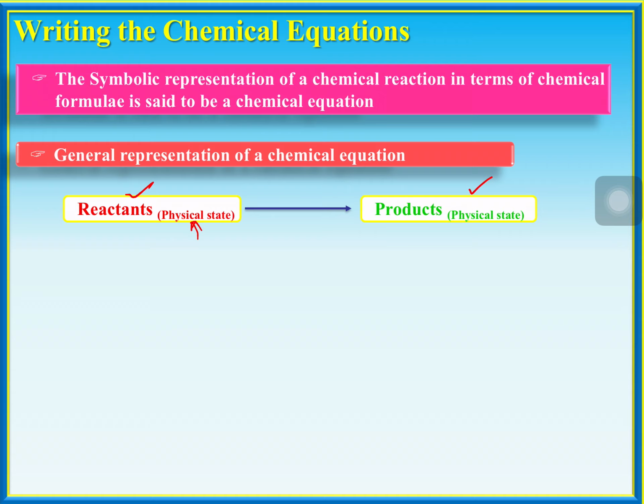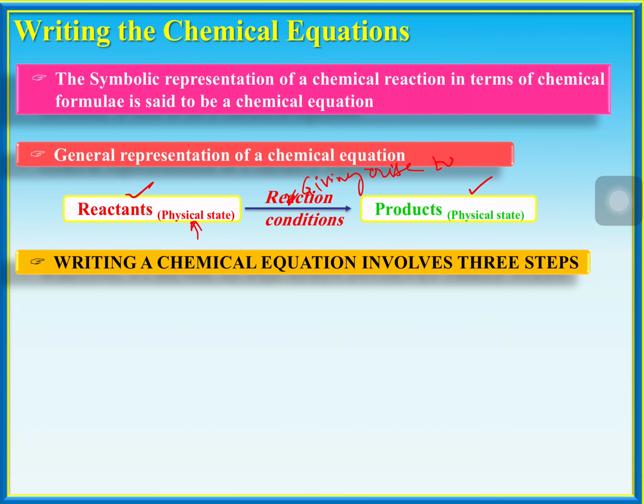So reactants giving rise to products. The meaning of the arrow mark is giving rise to. Then the reaction conditions go on the arrow mark: under what conditions the starting materials on the left are converted into products.